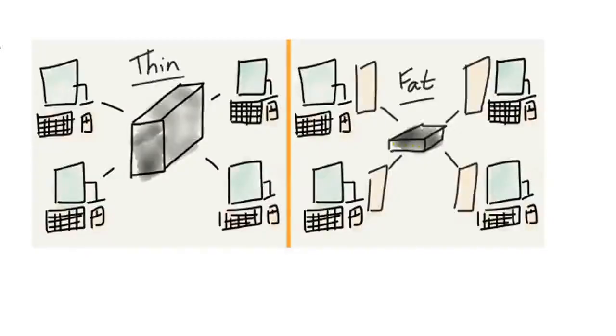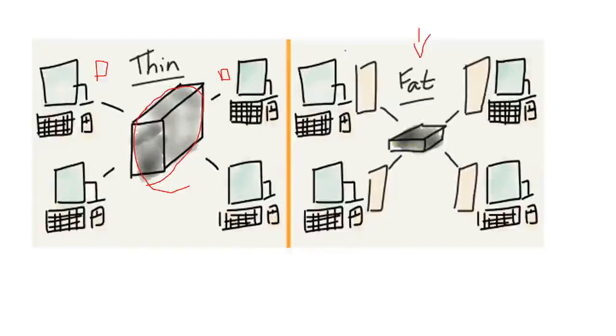So this diagram represents the thin client and the thick client. Thick clients are also called fat clients. In a thin client, you can see that thin clients rely on a central computer for processing. Most of the processing is done through the central computer. They don't have their own processor.